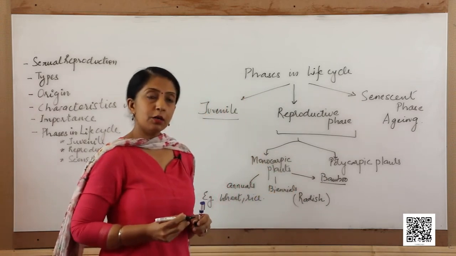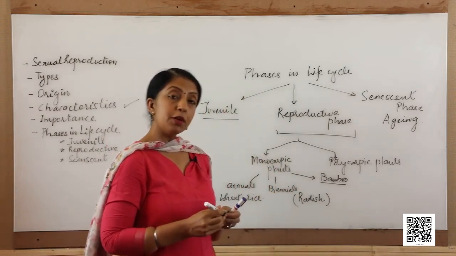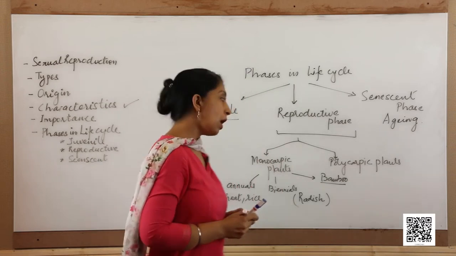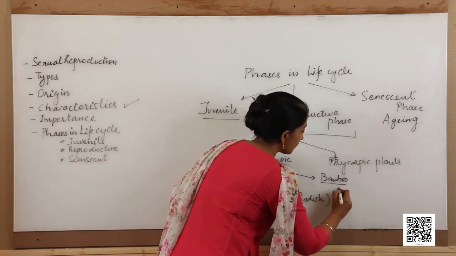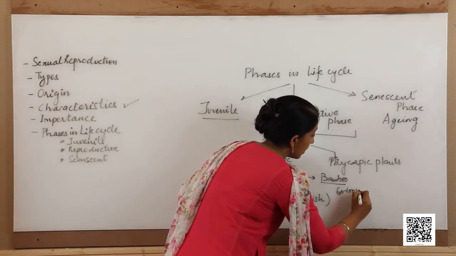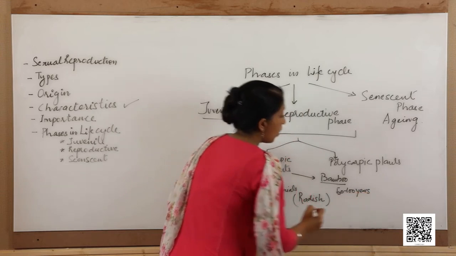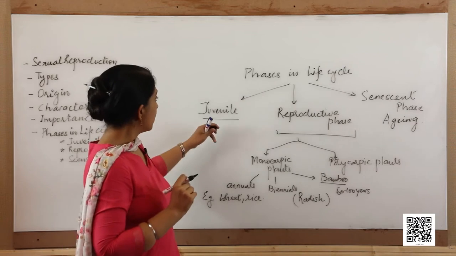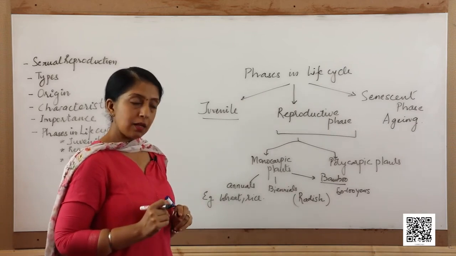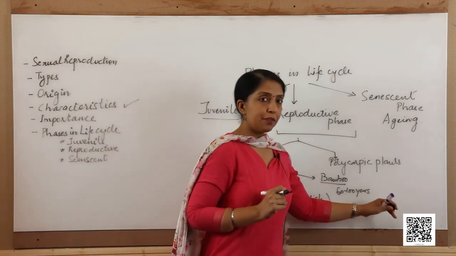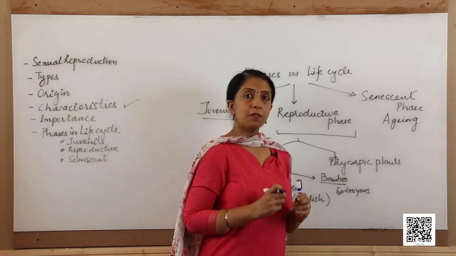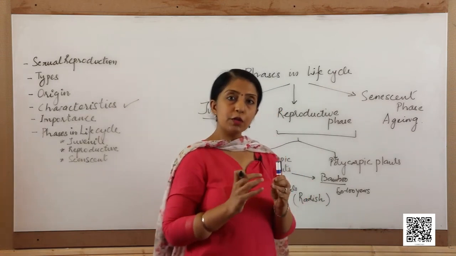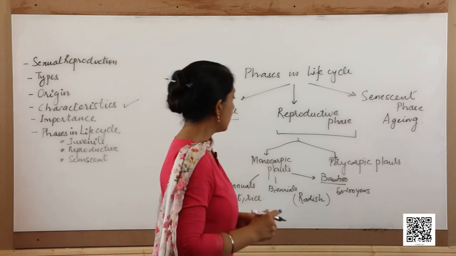Bamboo is a plant which has a life period of about 50 to 100 years, and all these years it remains in the vegetative or juvenile phase. At the end of its lifetime, it flowers, it forms fruits and dies.